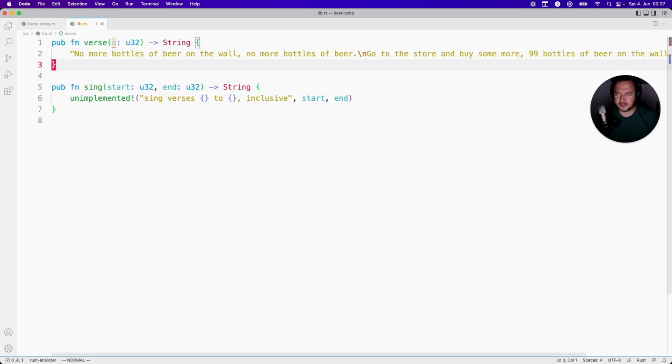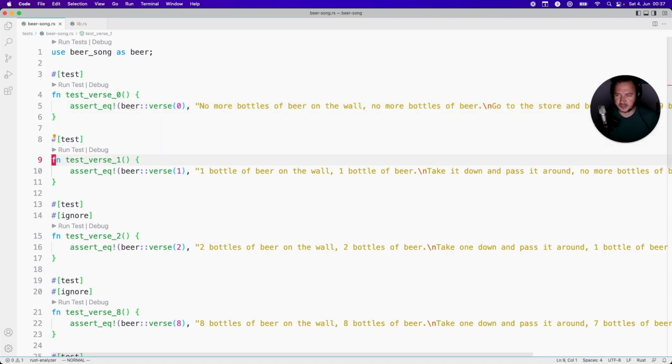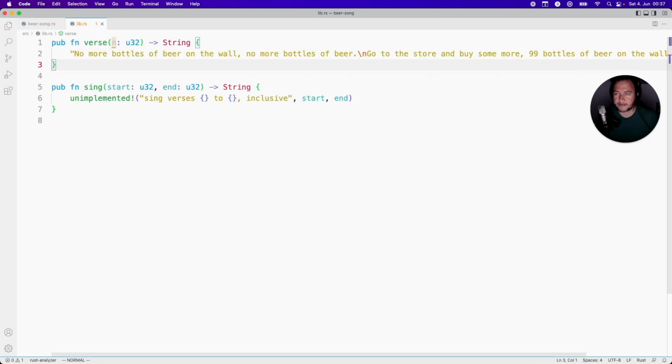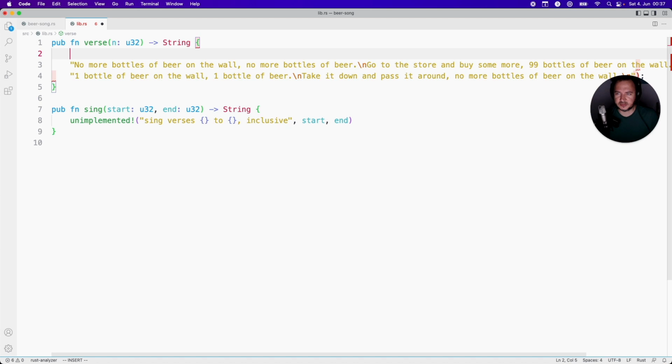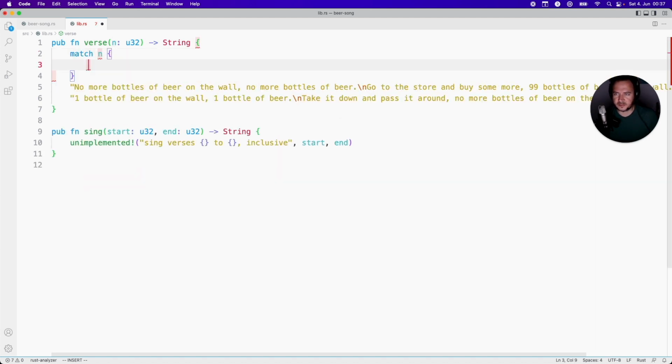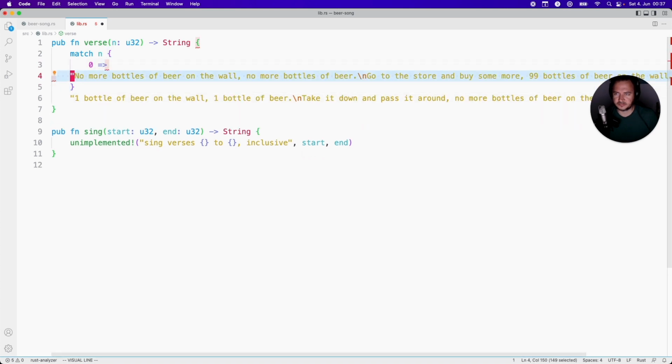So yeah, sometimes I do this kind of thing using test-driven development. So now we go to the next test. So now it's the case that it's one bottle of beer, and now we see what we do here. Okay, so if I paste it here, we can do a match and check if it's 0. It's gonna be this one,